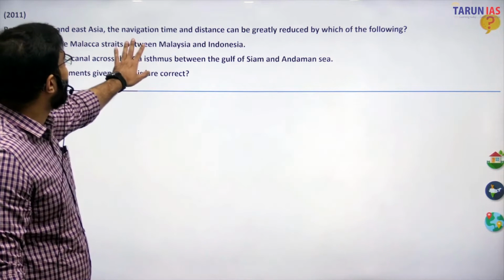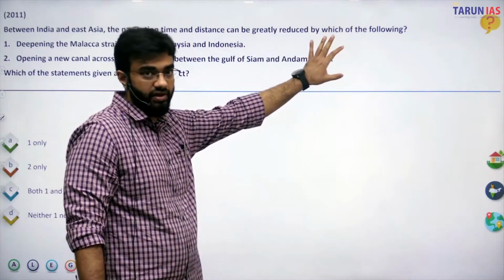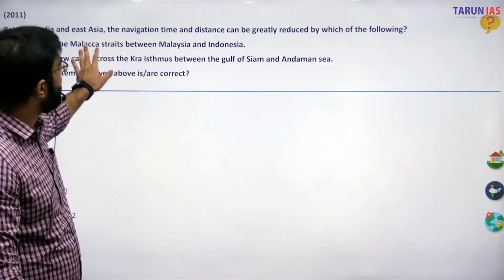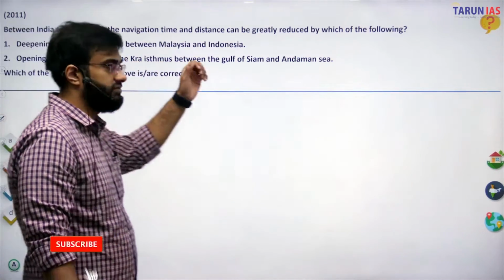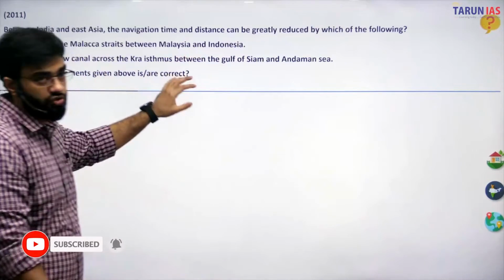Then between India and East Asia, navigation time. So this is more an example of the transport section. Deepening the oceanography section, deepening the Malacca Straits. You know the Malacca Straits between Malaysia and Indonesia. It's an important trade route. I'll be showing the map also.